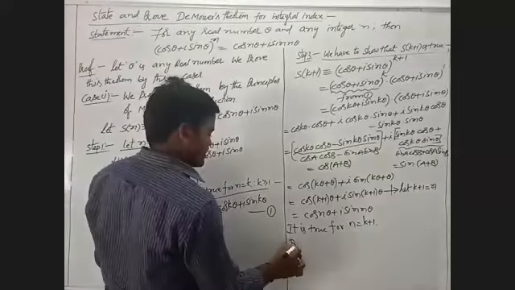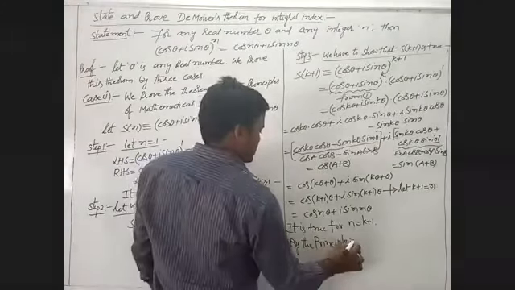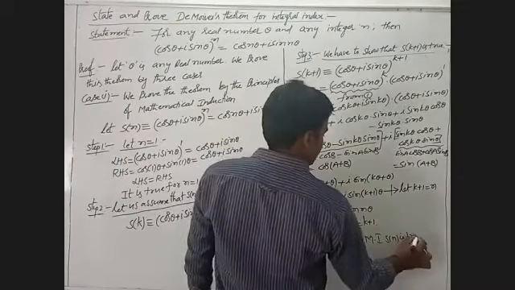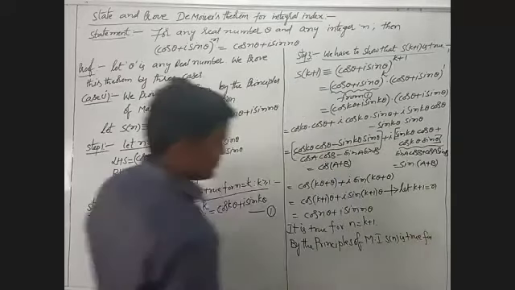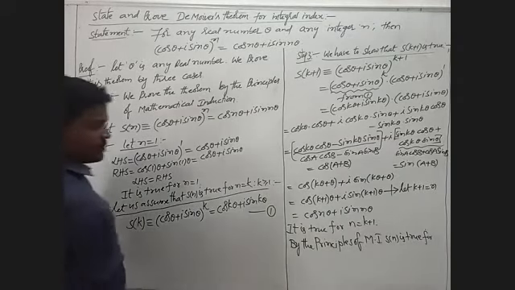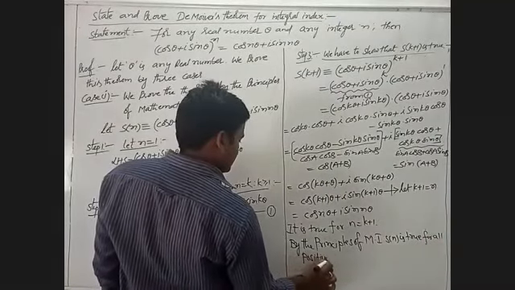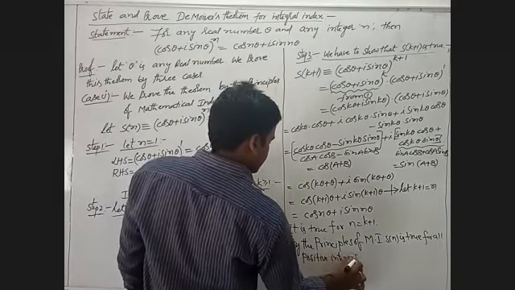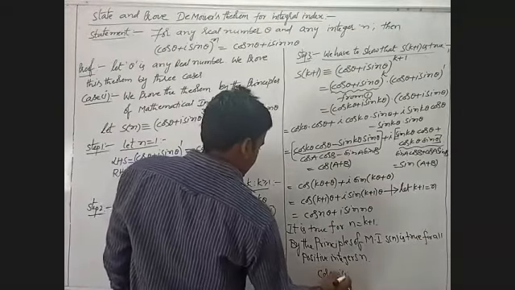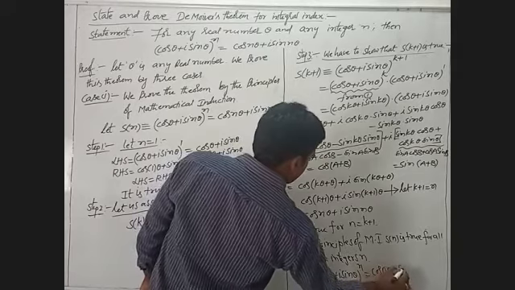Finally, we write: by the principle of mathematical induction, S of n is true for all positive integers n. That means (cos theta plus i sin theta) whole power n is nothing but cos n theta plus i sin n theta.